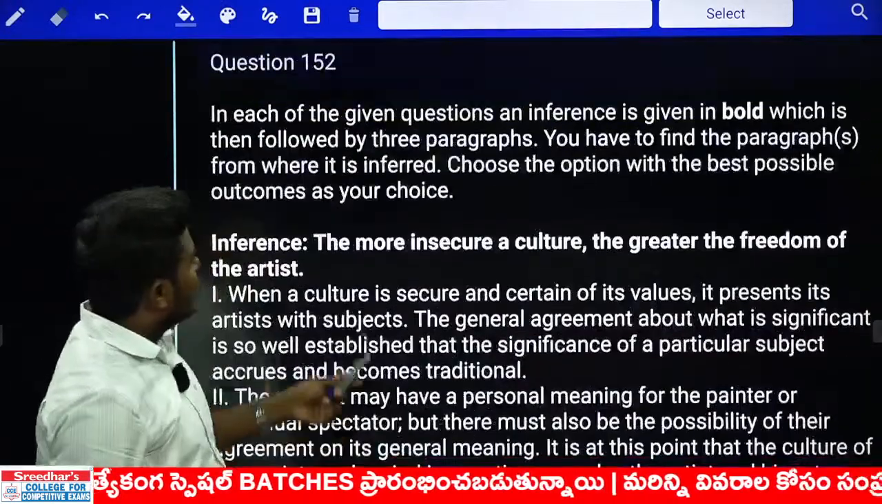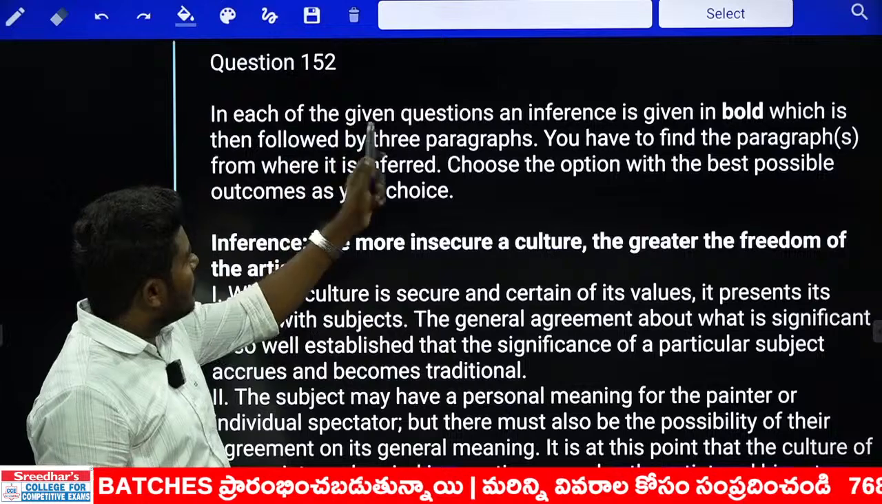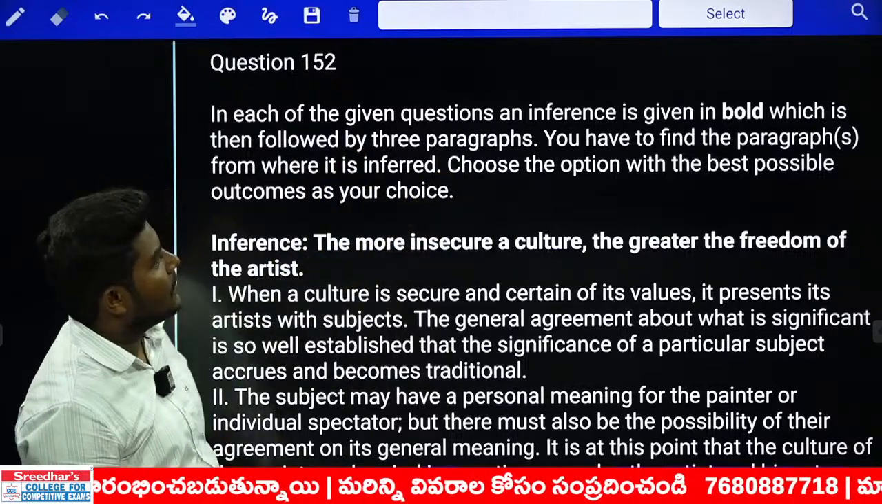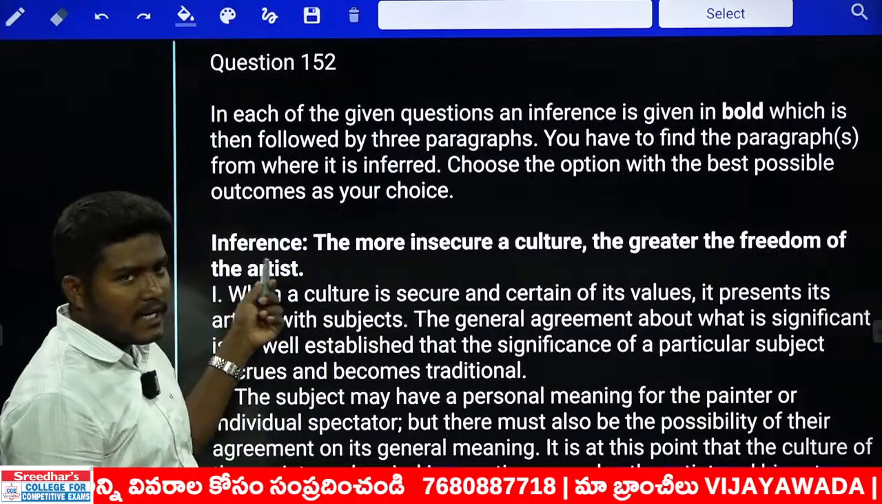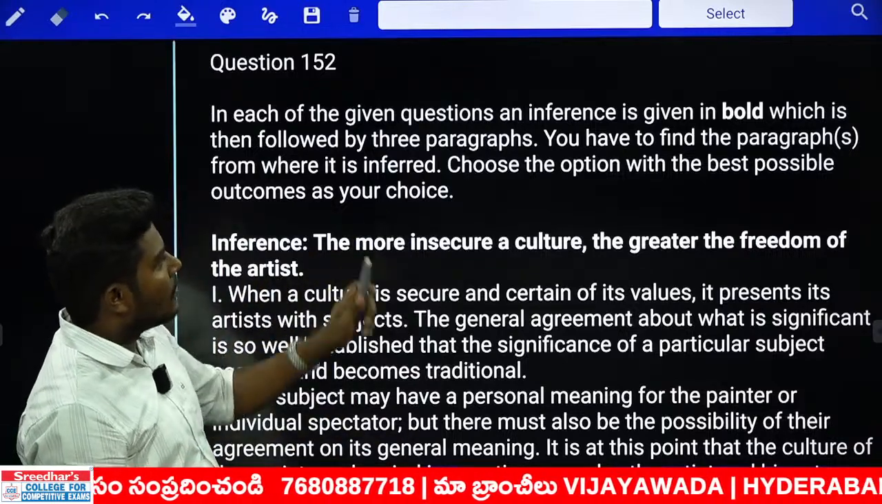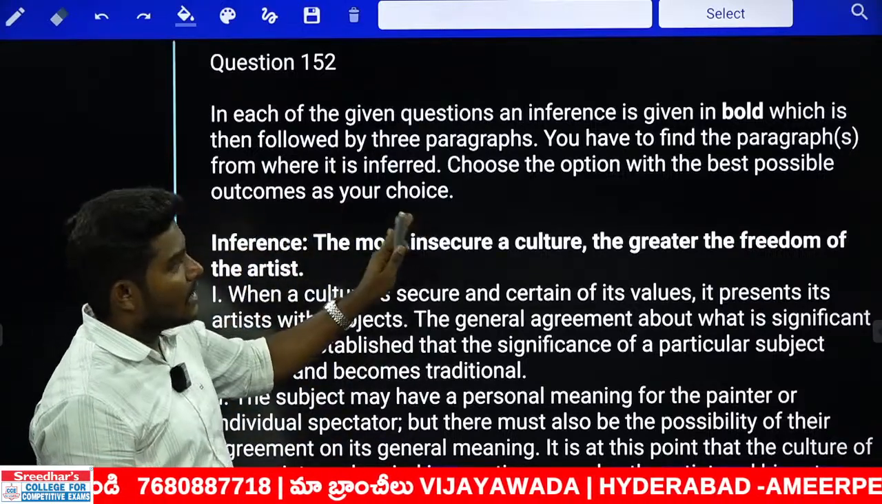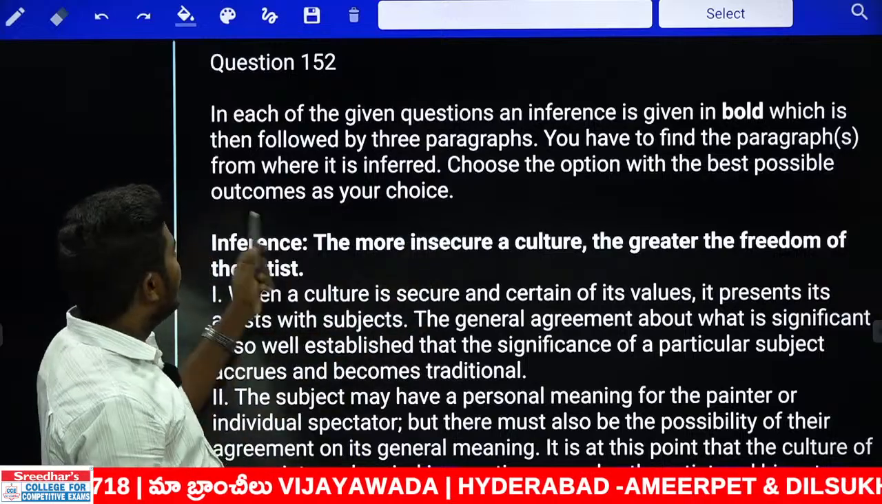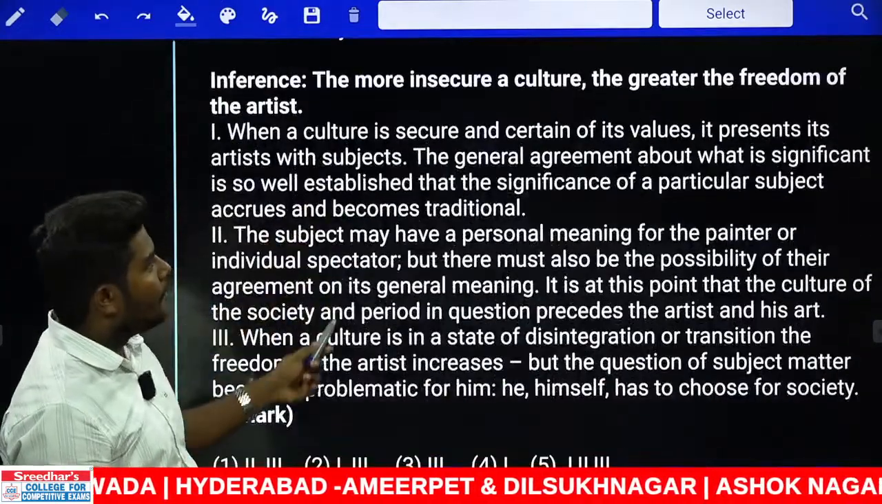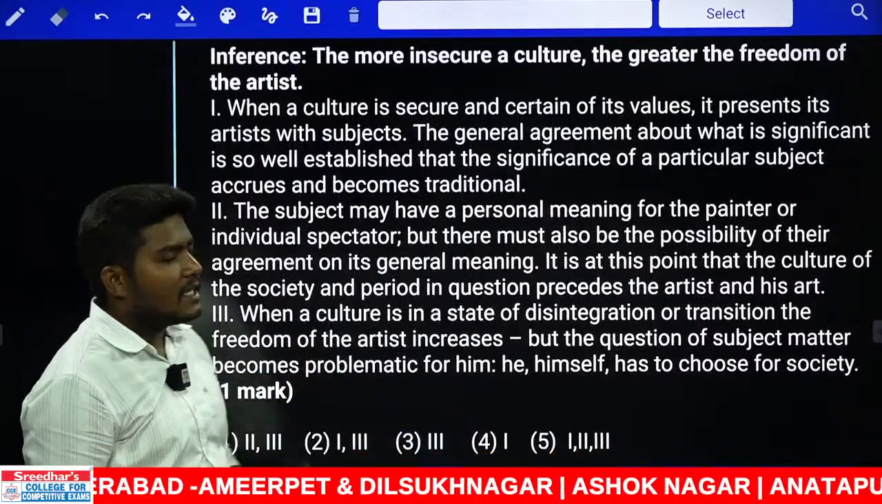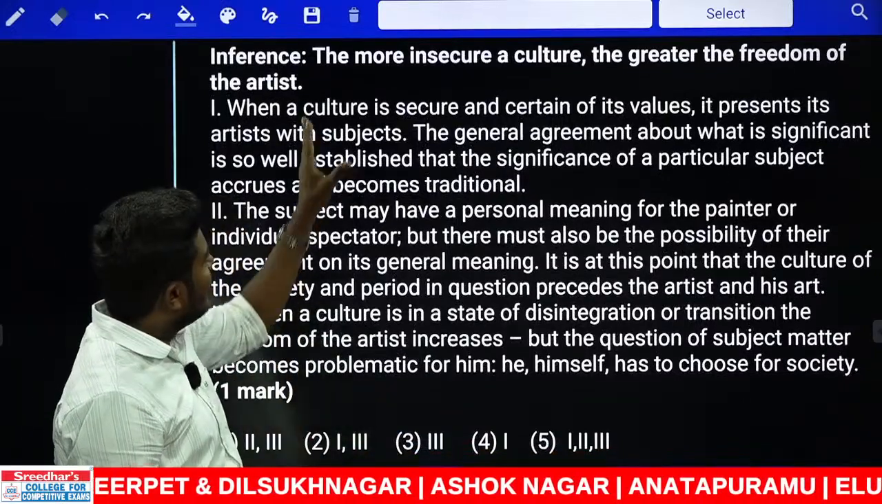There are inferences. In each of the given questions an inference is given in bold, which is then followed by 3 paragraphs. There is an inference which is highlighted and there are 3 paragraphs. You have to find the paragraphs from where it is inferred correctly. Choose the option which is the best possible outcome as your choice. Now you need to pick one sentence that carries the same meaning as the above inference.